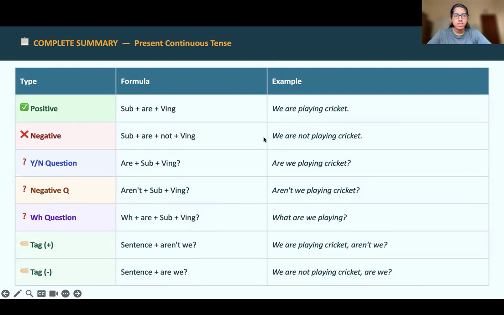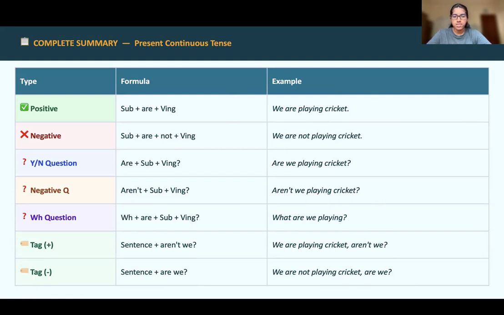Then this is the complete summary of our lesson. Present continuous tense. Positive: subject plus are plus verb ing form. We are playing cricket, example. Negative: subject plus are plus not plus verb plus ing. For an example, we are not playing cricket.